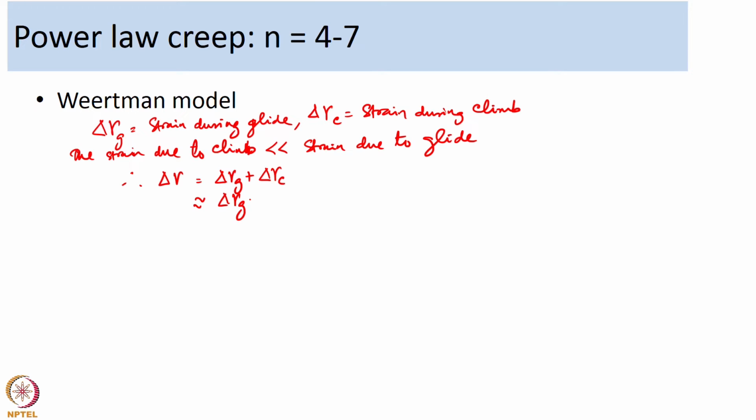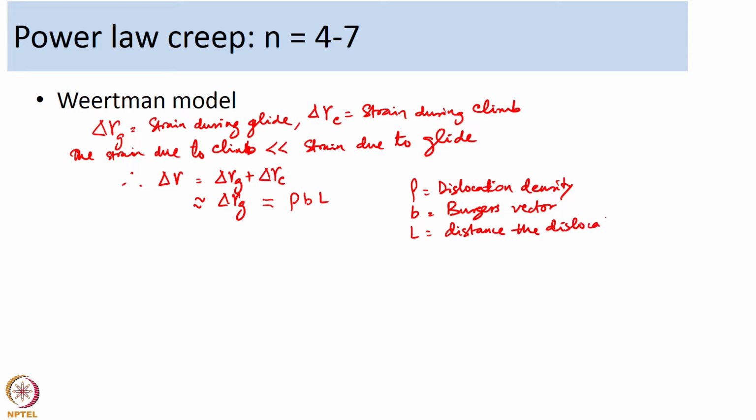Now, delta gamma g is a result of the dislocations moving along the glide plane, and so delta gamma g can be written as rho b L. Here rho is the dislocation density, b is the Burgers vector, and L is the distance the dislocations have glided, which I already mentioned. L is the distance from the source to the barrier.